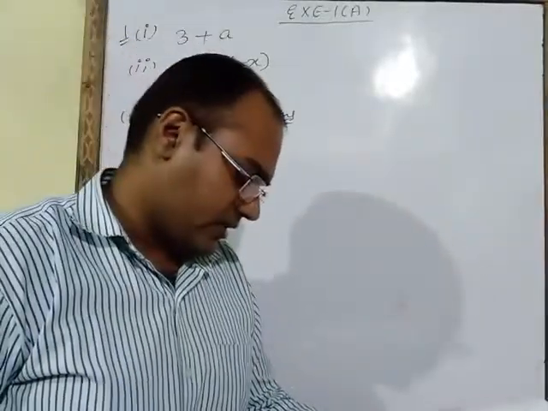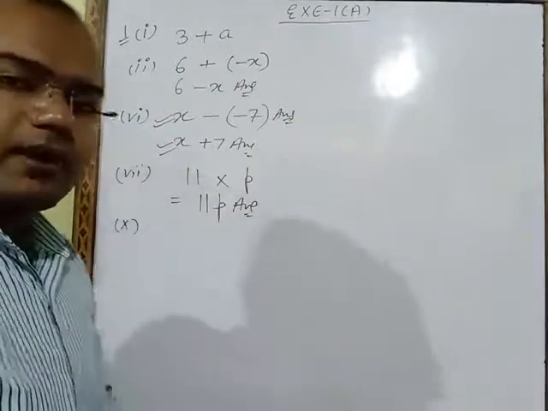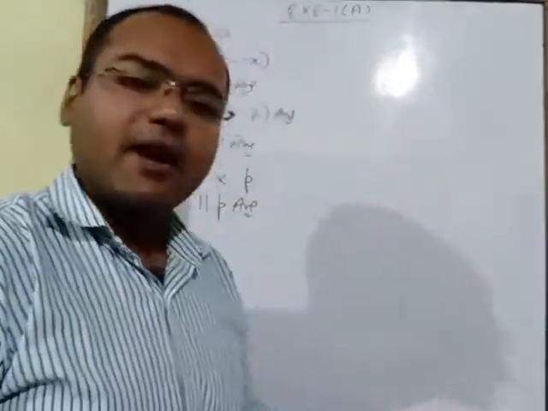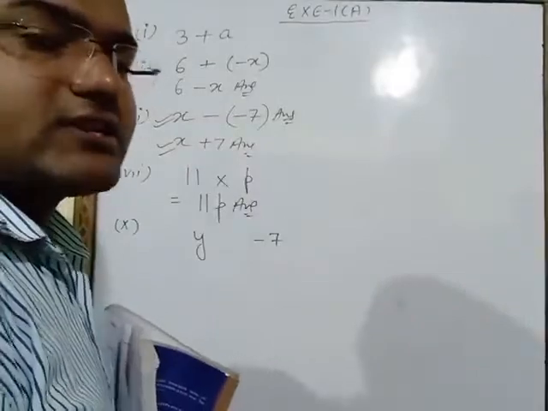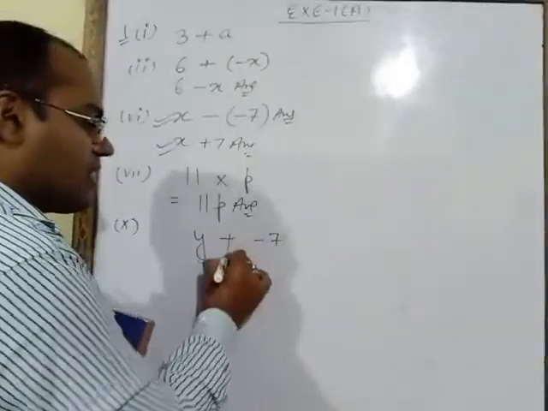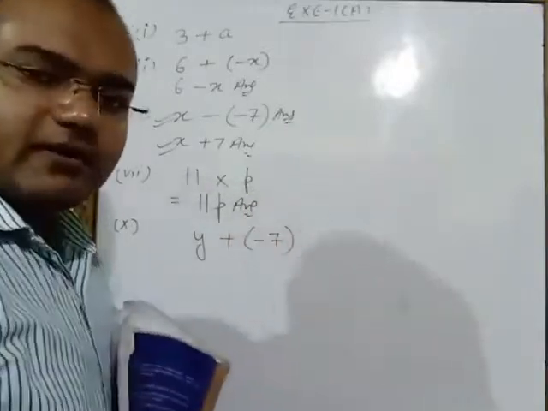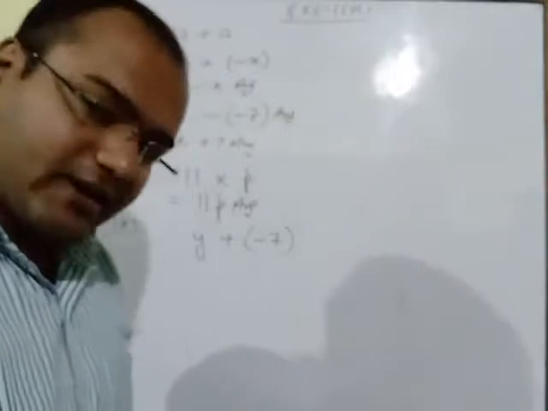Now another one, the 10th part you see. Part number 10. The sum of y and minus 7. y and minus 7, these two things are given. We have to do the sum. Because of sum we have to put a plus sign here. Two signs are coming together, so we have to use a bracket. Now the sum of y and minus 7 we have done.